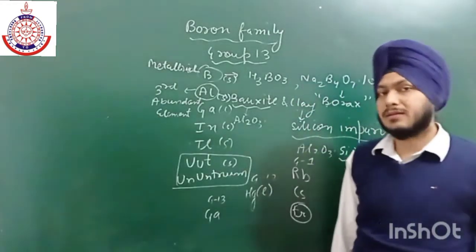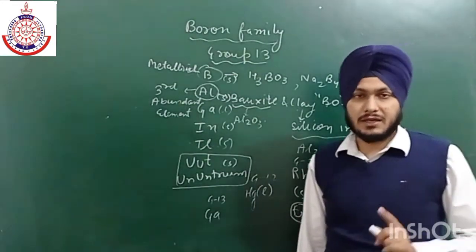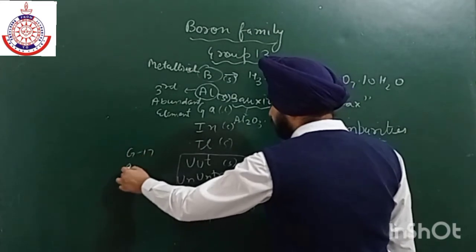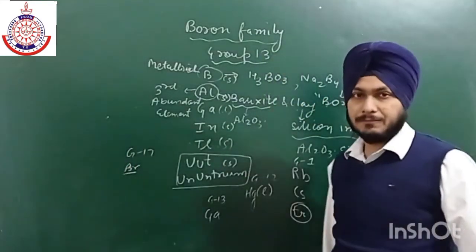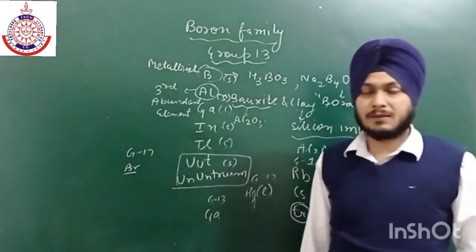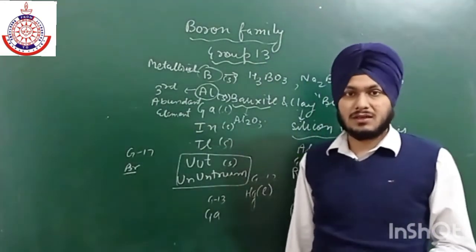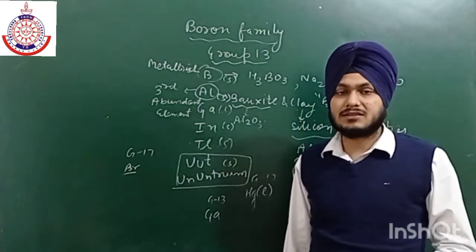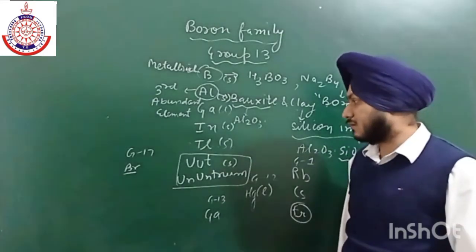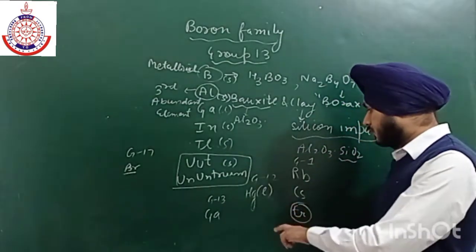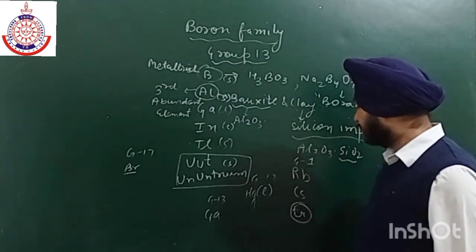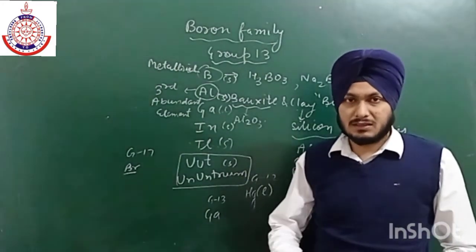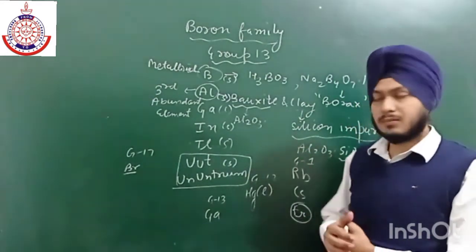There is also an element that is in liquid form in group number 17, that is bromine water. It is used as a test for checking the presence of unsaturation. It is of brown color, and when it reacts with any unsaturated compound, its color decolorizes. So I think six elements are liquid. The rest are gases or in solid state. So this is all about their existence.